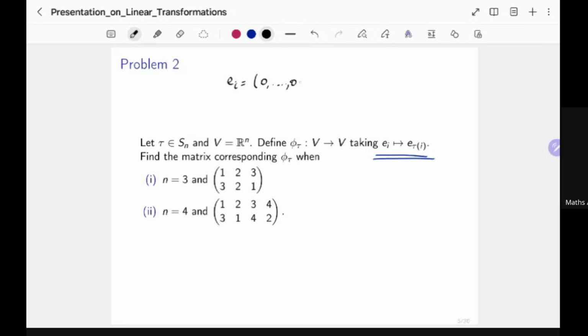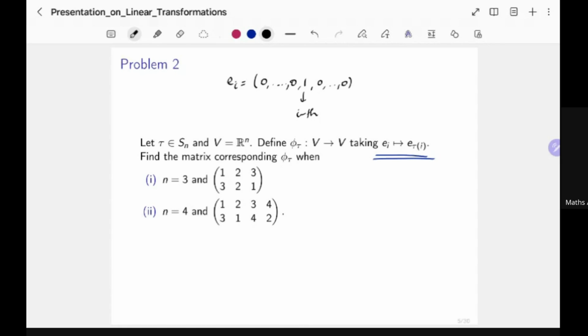Similarly, if i is being taken by tau to j, then E of tau i is equal to E of j, which is similarly defined. And you can clearly see that this is indeed a basis of Rn as a vector space over R.